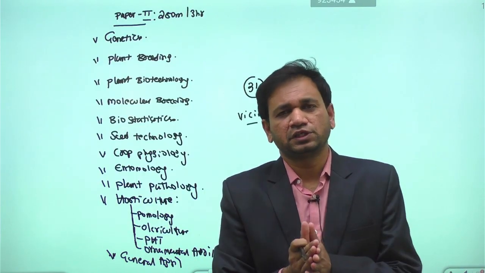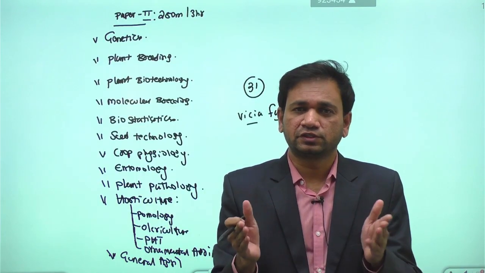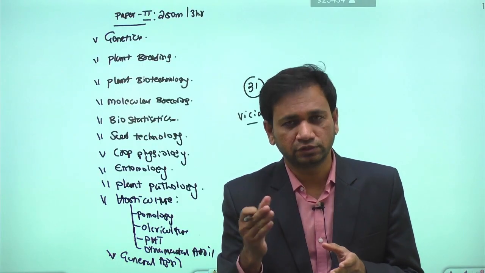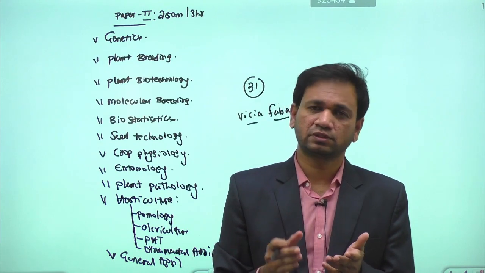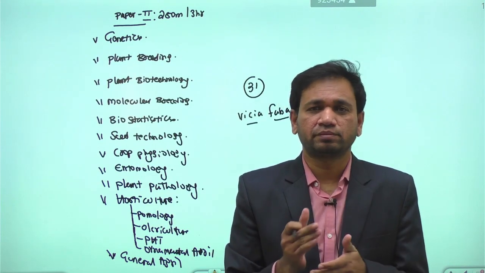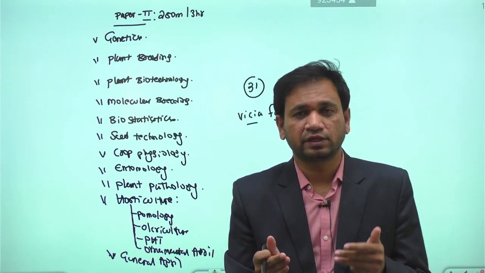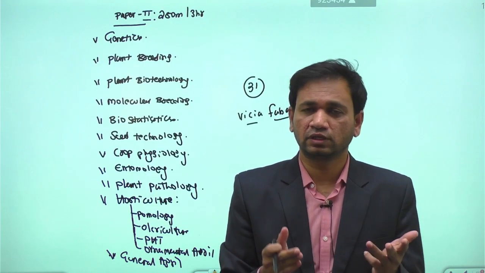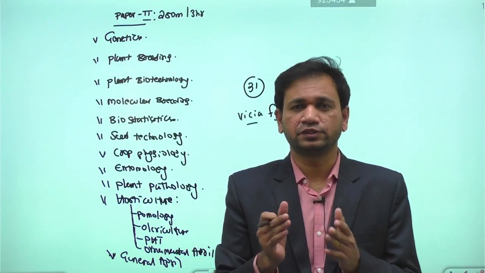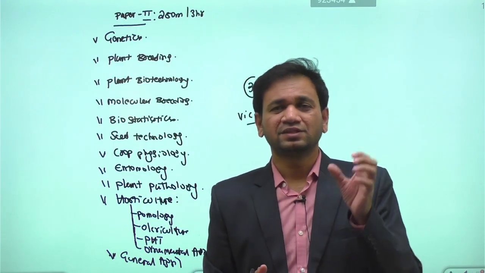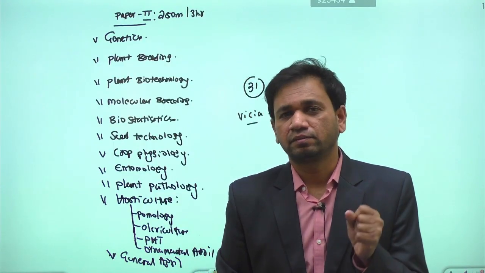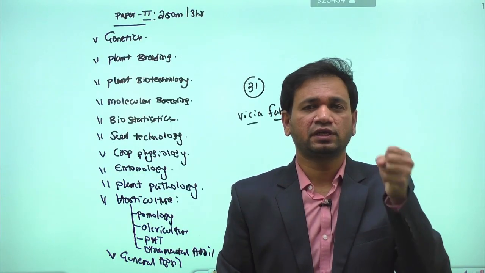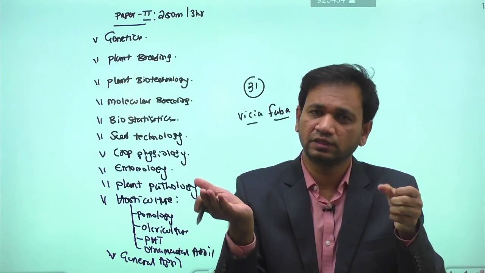Within mutation, again we have different types of mutation. Some are spontaneous mutations, some are induced mutations. Sometimes it can be macro mutation, sometimes micro mutation, lethal or non-lethal, backward mutation or forward mutation, and sexual or asexual mutation can also be possible. So mutation means certain heritable changes in the DNA sequence. Based on mutation, we have made some improved varieties in agriculture.